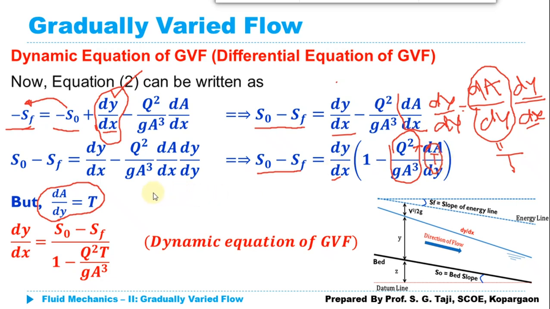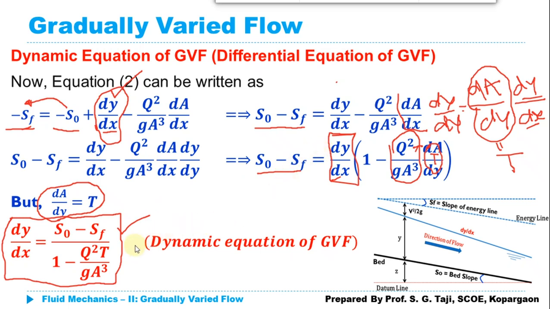So what equation will we get here for dy/dx, that is the rate of change of depth along the x direction? It is given by S_0 minus S_f divided by 1 minus Q squared multiplied by T divided by g A cubed, and this equation is known as the dynamic equation of the GVF. So this is our final equation, or basic equation of the GVF, which is used for the analysis of gradually varied flow.